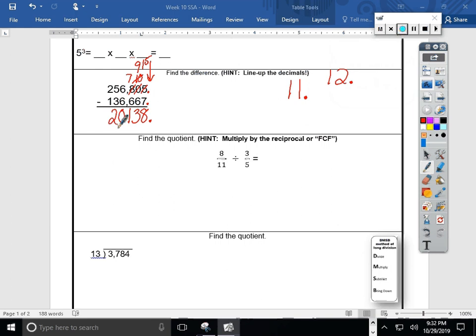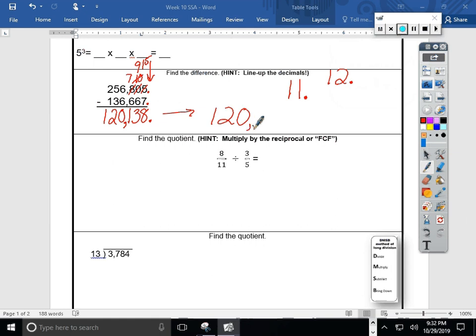Next, I'm going to take a look at the 100,000s place. 200,000, take away 100,000. That leaves me with just 1 in the 100,000s place. This could be a final answer. It's a little difficult to read, so I would encourage you to get some commas in here to help us with the notation and the reading of the number. So we'll move over 1, 2, 3 places and place our comma. And 1, 2, 3, oh, we don't need any more commas. Final answer here would probably look more like this, minus the decimal.